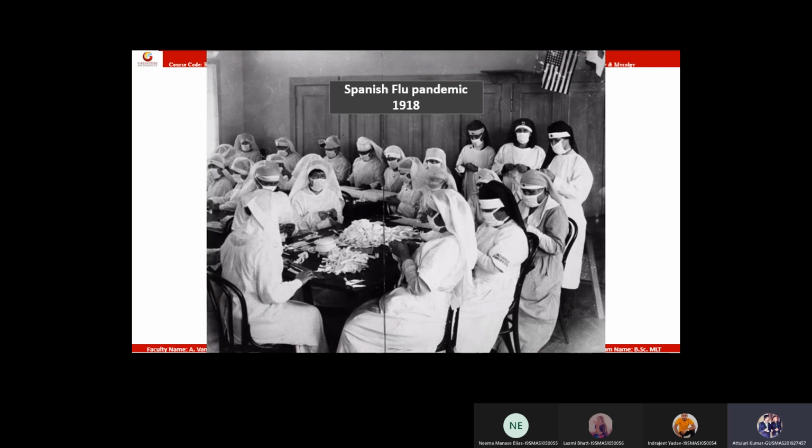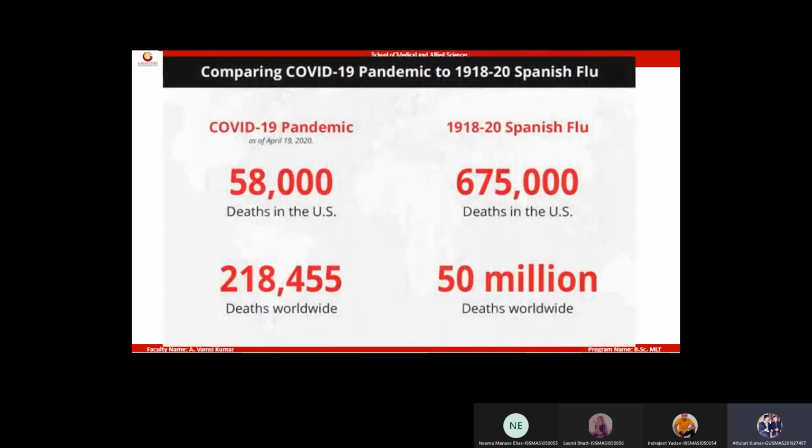So these are the pictures of 1918, the Spanish flu. Do you know, Corona has killed not more than 2 million people so far, but Spanish flu killed almost 50 million people in the 1920s. Now you can understand the deadly consequences of influenza virus compared to corona. Corona is still a less hazardous virus, I can say. Influenza virus killed more people than any other virus in the history of humans.